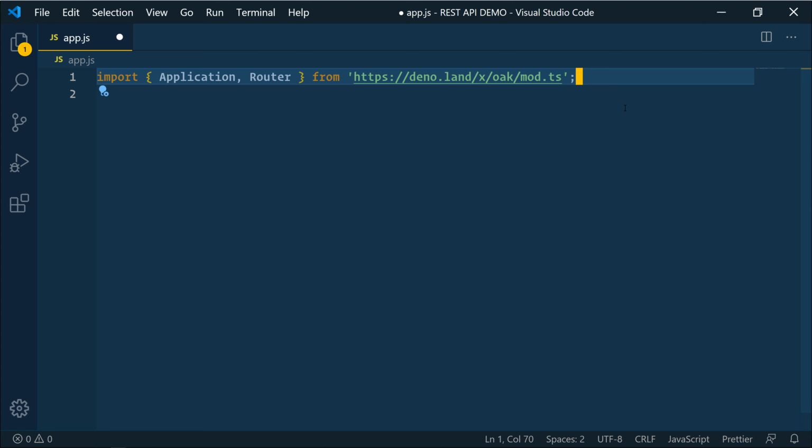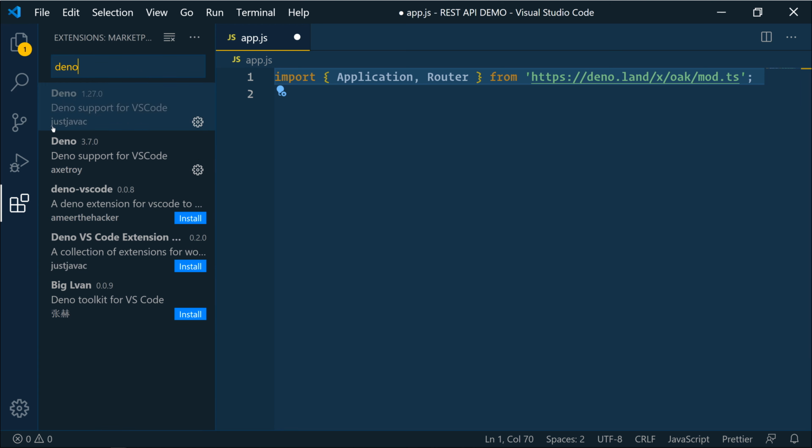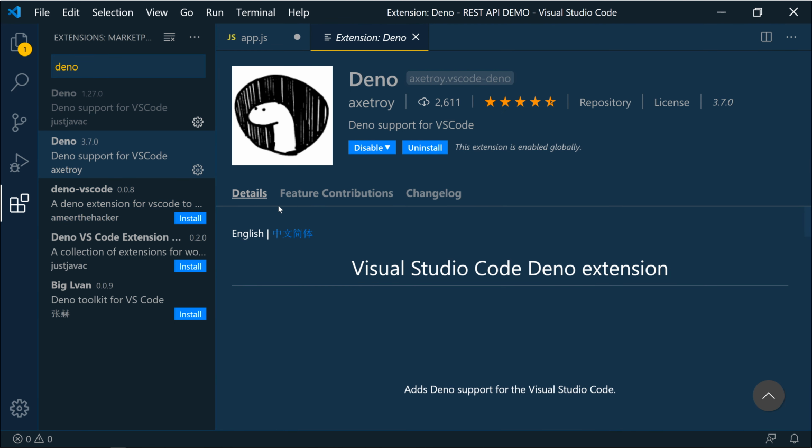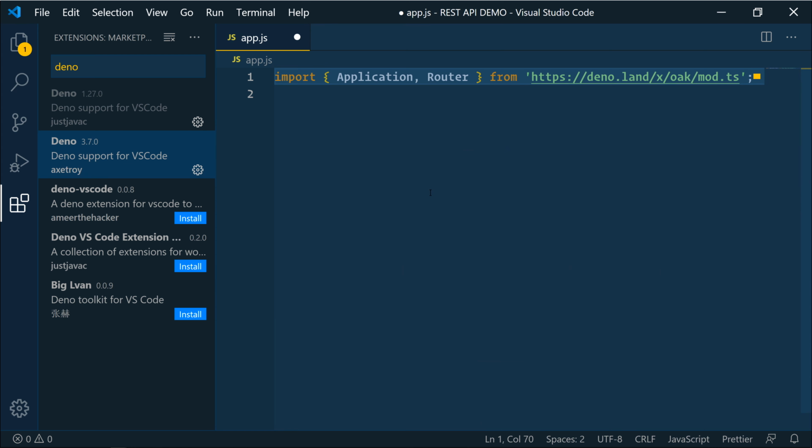The first time that you bring this in, VS Code might tell you that this is an error. To fix that, what I have found that works for me, if I search for Deno, this one is the one that worked for me. And so that got rid of the VS Code errors.